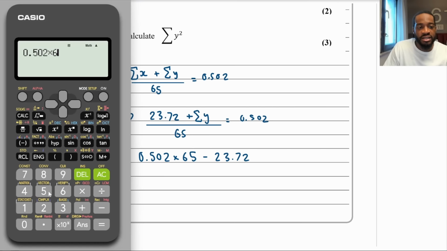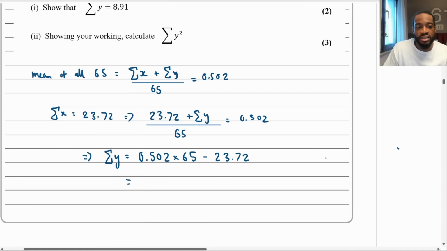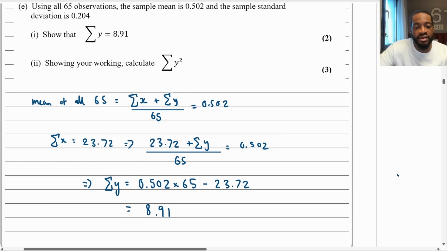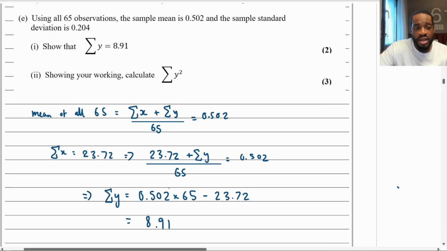0.502 times by 65 minus 23.72 is equal to 8.91. Exactly what they wanted, isn't it? 8.91, because it was a show that, yeah, perfect. So that's done. Now to show your work and calculate the sum of Y squared.